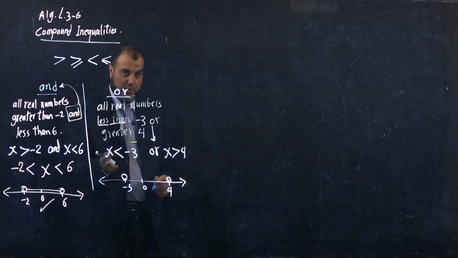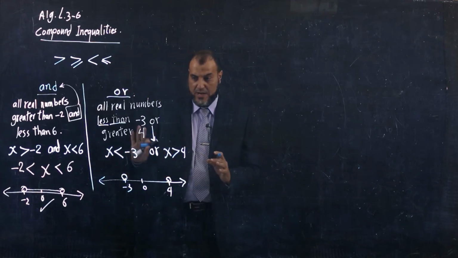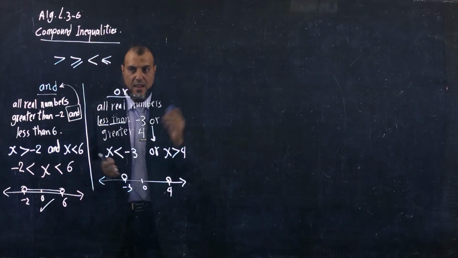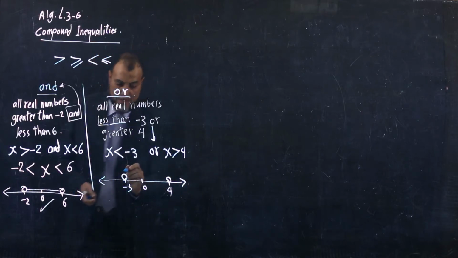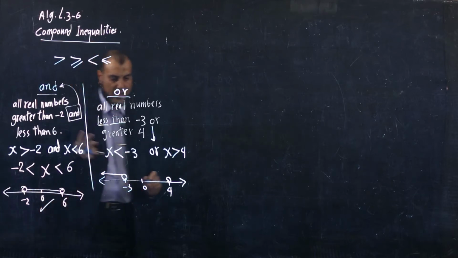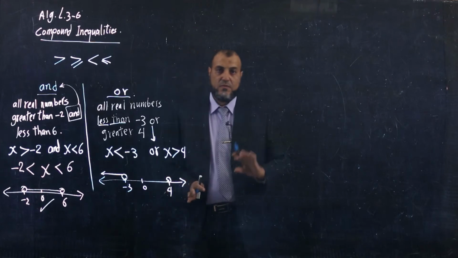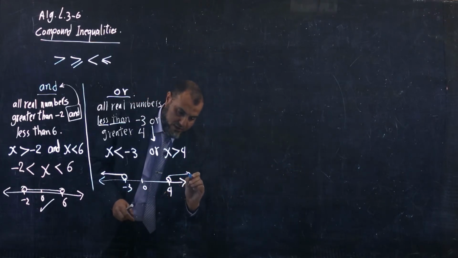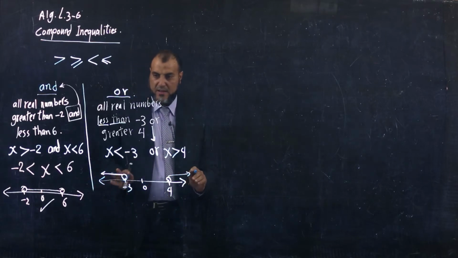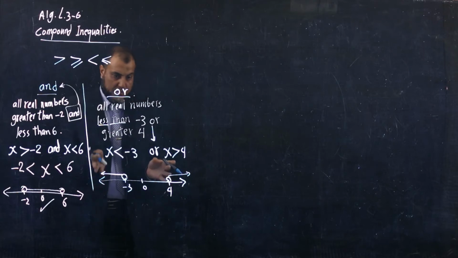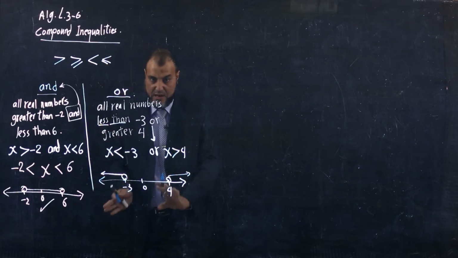Now the direction of the arrows: x less than -3, so less means left, the arrow moves to the left. x greater than 4, so from 4 I move right. So this is how we wrote the inequality and graphed it.